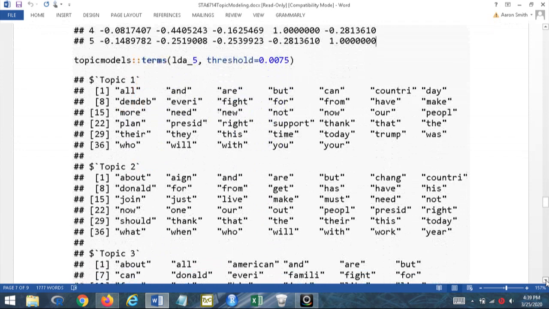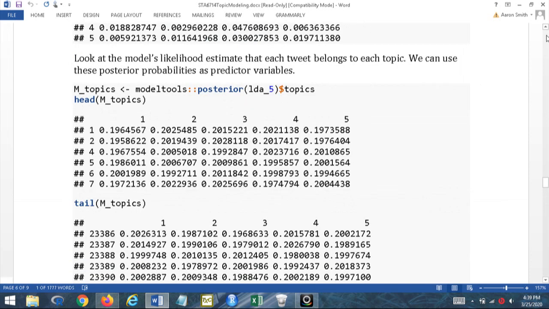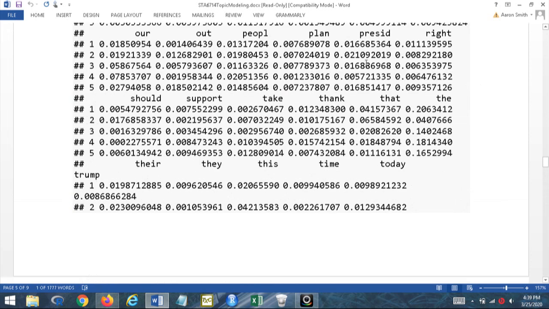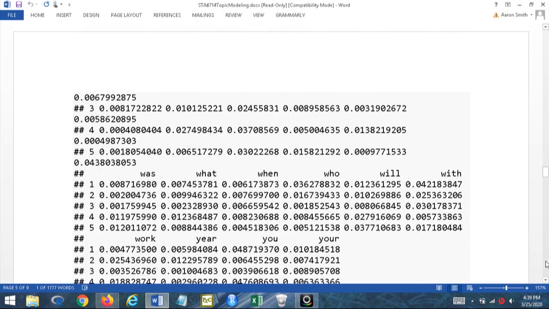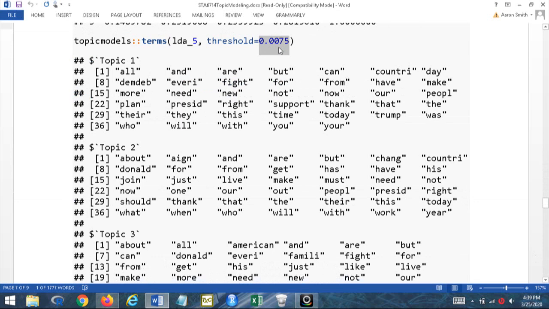Now, another thing we can do, if I want to look at the terms, instead of just saying top 10, I can set a threshold where I want to see all of the terms that have at least this big of a term value in it. And then it'll spit that out for me. And that comes from this matrix here. So for each topic, each of the rows here, I'm just picking up the columns, the terms that have at least this value.